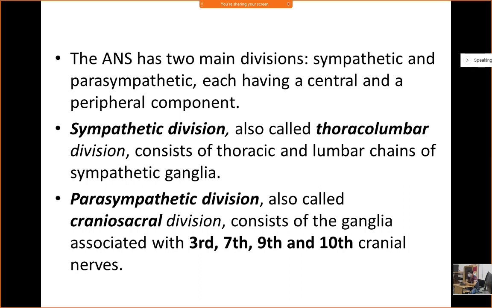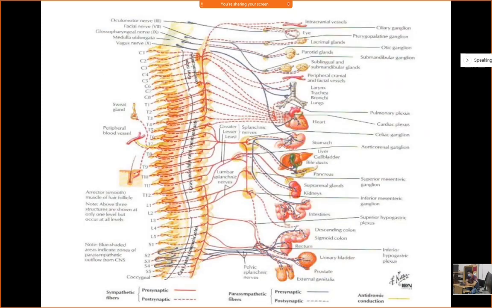They come out from the thoracic segment and lumbar segment. And the parasympathetic division is called craniosacral. Why craniosacral? Because they come out from the cranium, through the third, seventh, ninth, and tenth nerves, and from the sacral division. Okay, these are the two divisions, sympathetic and parasympathetic.